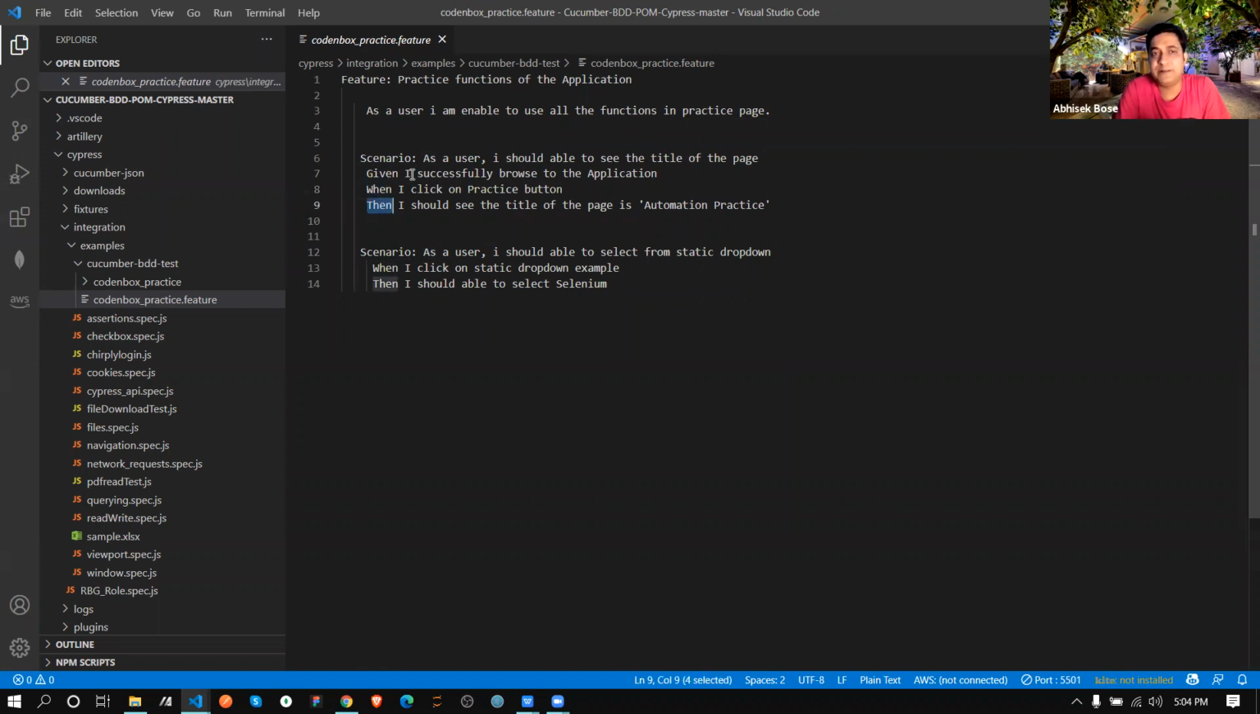Sir, as we have just written the heading, as a user I am able to use all the functions in the practice page, so for all these things I have to write the scenarios. To use all the functions of that particular page, whatever I have to do, based on that I have to write the scenarios. No, this is just a sample I wrote. You can create multiple feature files like this.